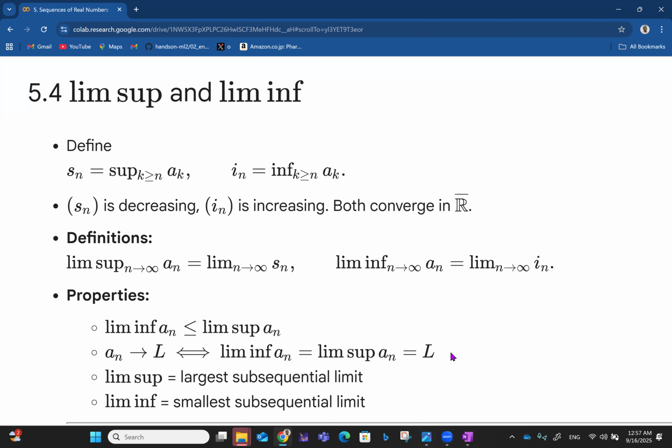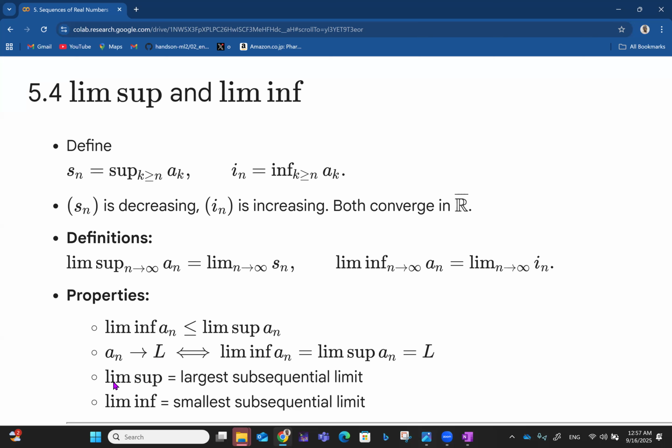And of course, you can also take that back, that the limit infimum of an being equal to the limit supremum of an, equal to L, implies that an approaches L. an has the limit L or converges towards L, like that.